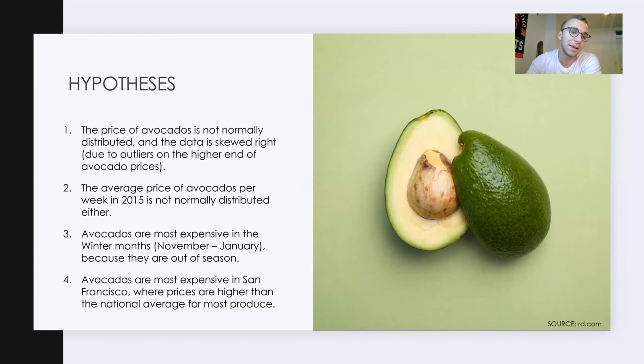My second hypothesis is that the average price of avocados per week in 2015 wouldn't be normally distributed either. And the third one being that avocados are most expensive in the winter months because they're out of season. And that could go hand in hand with demand. So we'll see what we find about that. And lastly, avocados would be most expensive in San Francisco, which is one of the regions that the data covered, where prices are higher than the national average for most produce.